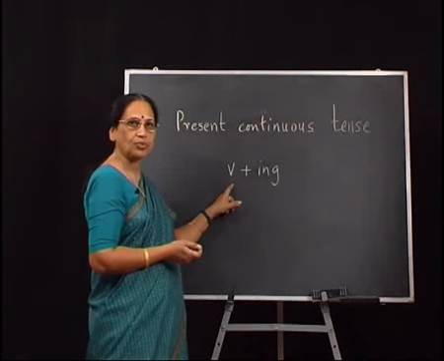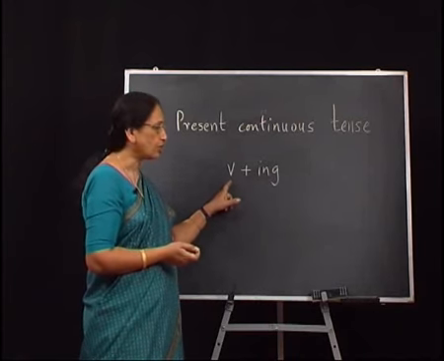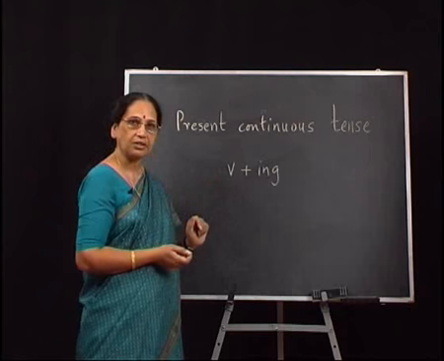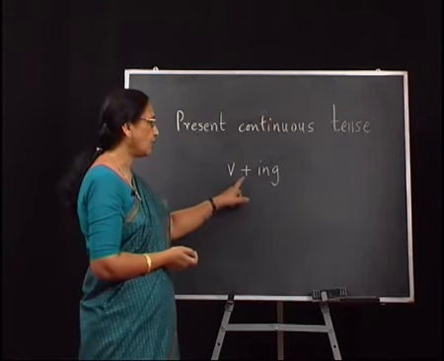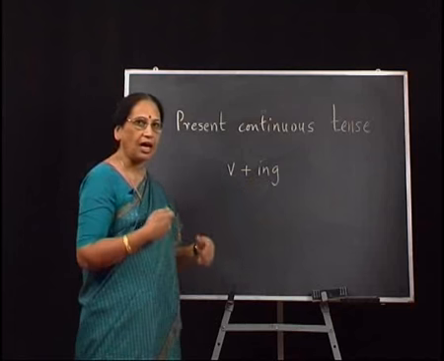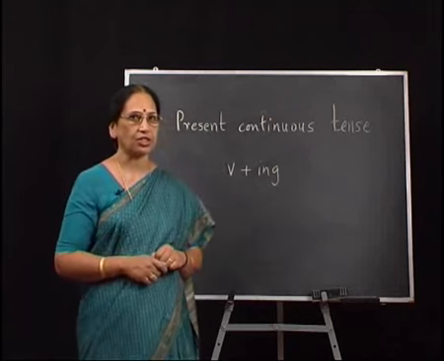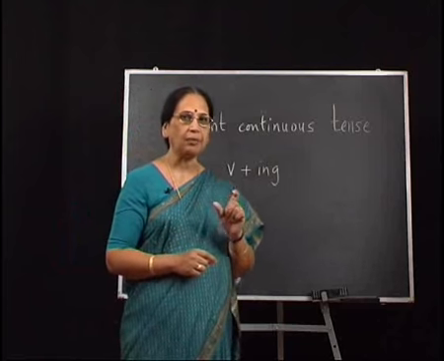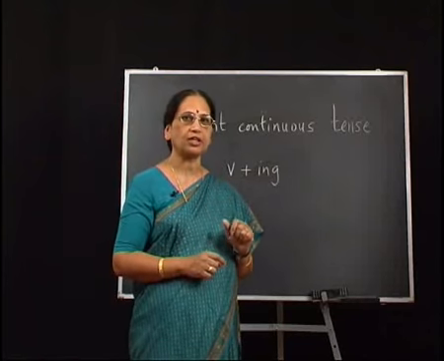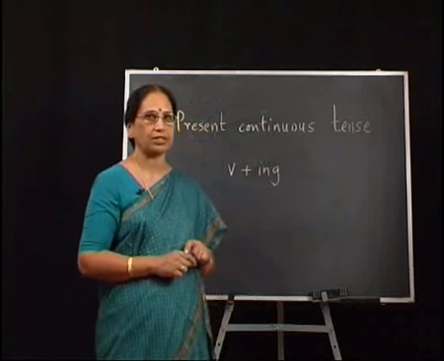This is one of the forms, as I said, of the verb. But we must remember that when we use this form, verb plus ing, as in the examples I gave you just now, we have always used the helping verb or the auxiliary that I referred to at the beginning of this lesson.